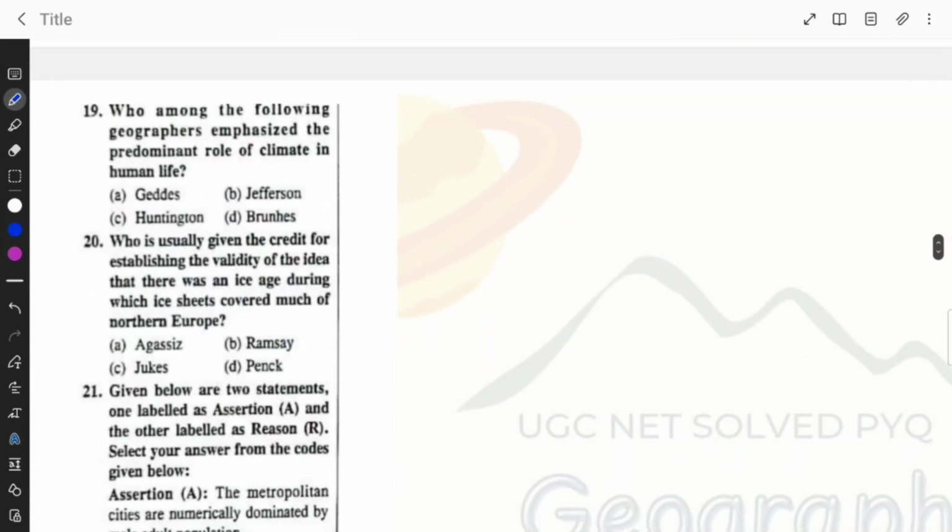Who among the following geographers emphasize the predominant role of climate in human life? Geertz, Jefferson, Huntington, or Bruns? It's Huntington. Who is usually given the credit for establishing the validity of the idea that there was an ice age during which ice sheets covered much of northern Europe? Agassiz, Ramsay, Jukes, or Penck? The answer is option A.